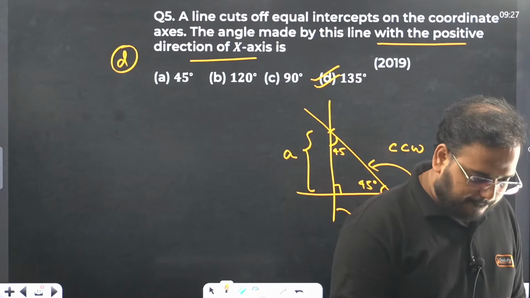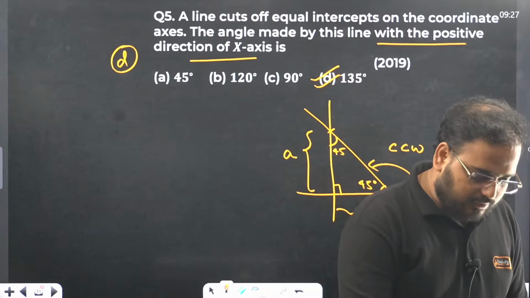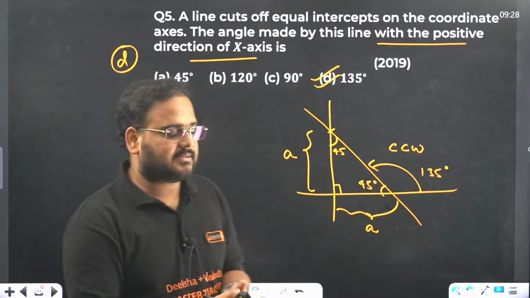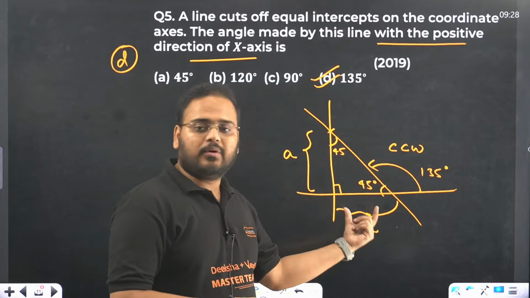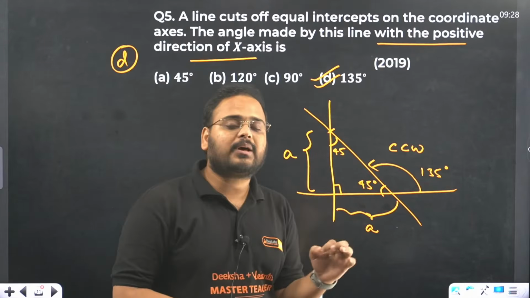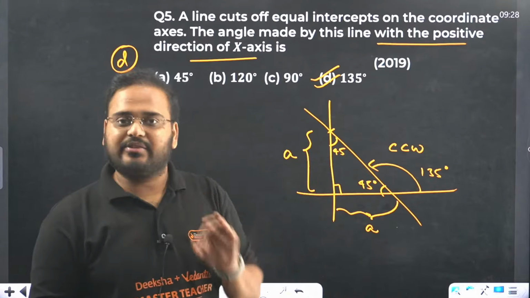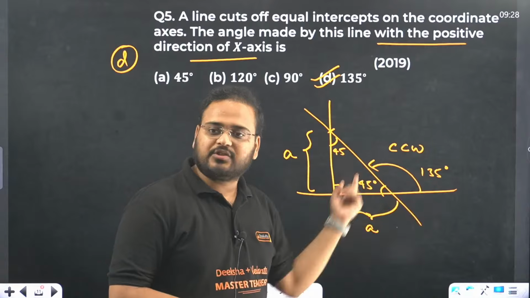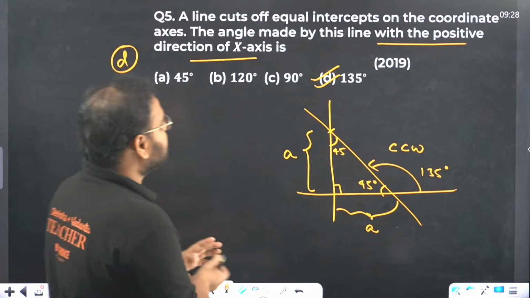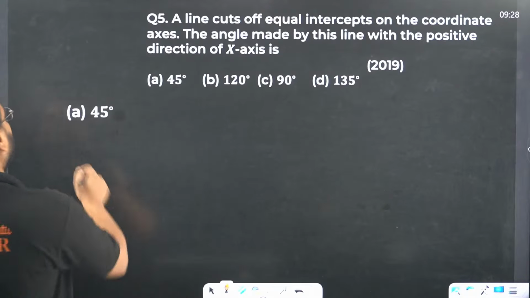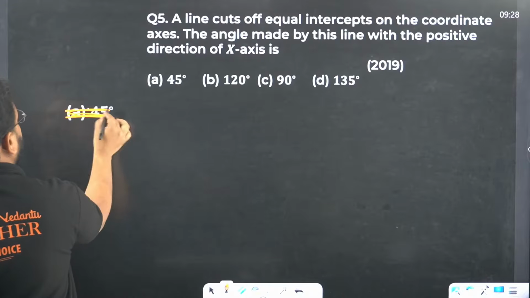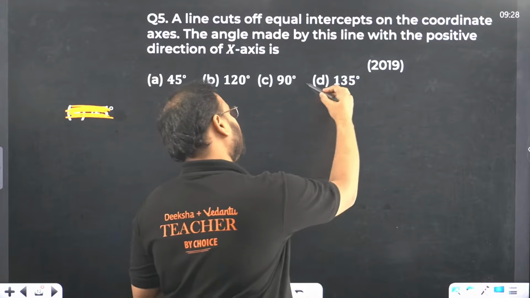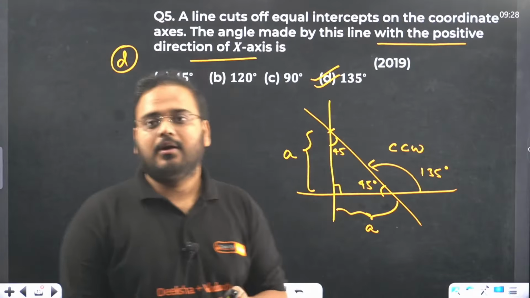What happened? This is a logical problem more than anything. If they say equal intercept, they mean equal parts on the x and y axes. So if you draw that, you get A and A equal. The triangle you are forming over here becomes an isosceles right angle triangle. In that case, the angles will be 45 and 45, and the other angle from the counterclockwise direction will be 135 degrees. That's your option D. Sorry, this is wrong: 45 is from the negative axis, in the clockwise direction. Answer is option D only. So fifth one is done.